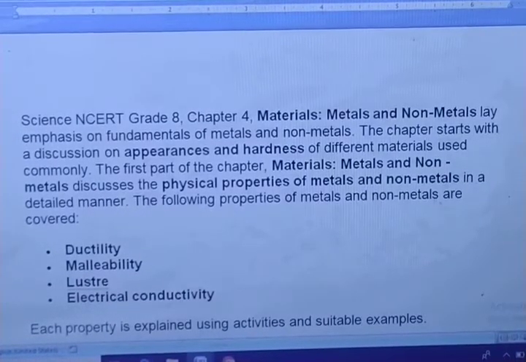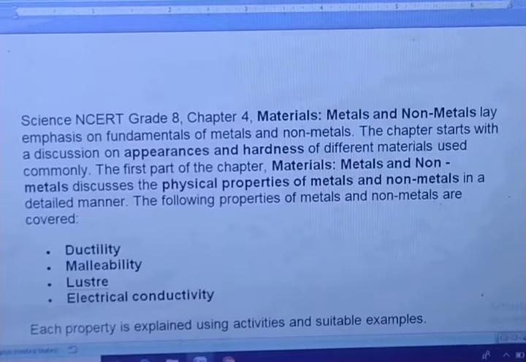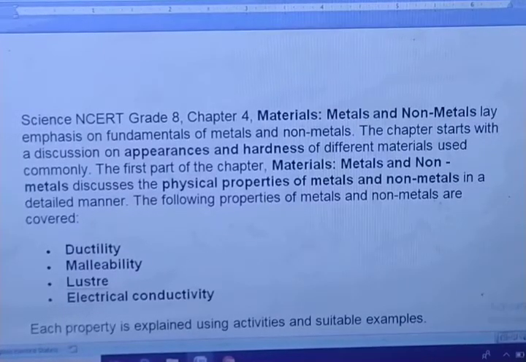Today we are going to discuss class 8 science chapter number 4 NCERT question and answers. Before that, I have already explained the question answers of chapter number 1, chapter number 2 and chapter number 3 of NCERT. I hope all of you have written these answers in your notebook. If you have not written them, please go through my channel and check the question answers.